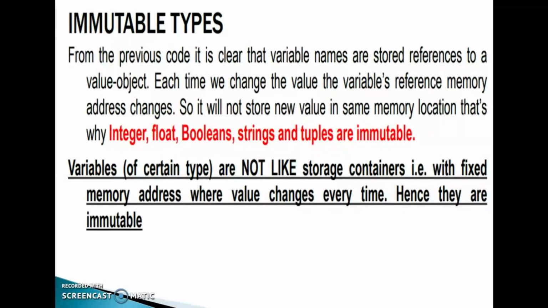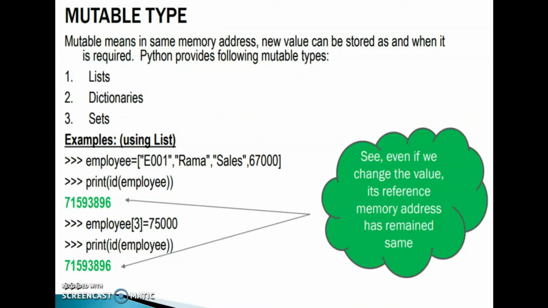That's why integer, float, boolean, strings and tuples are immutable. Variables of these types are not like storage containers with a fixed memory address where the value changes every time. Hence they are immutable.